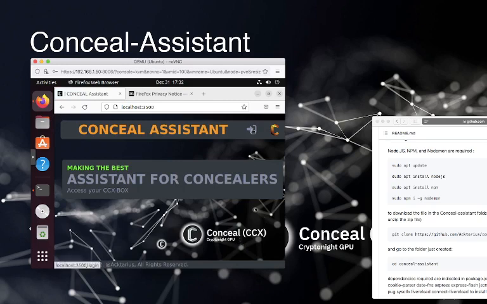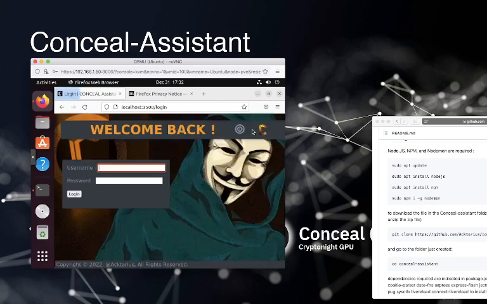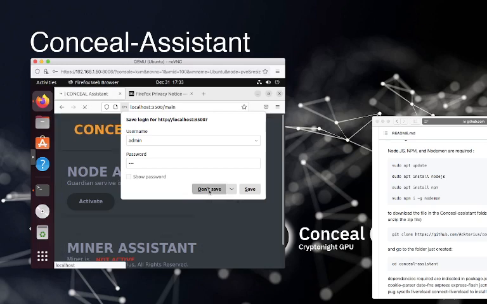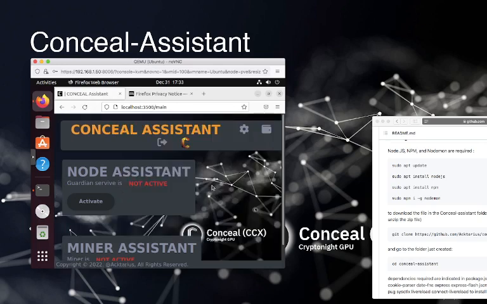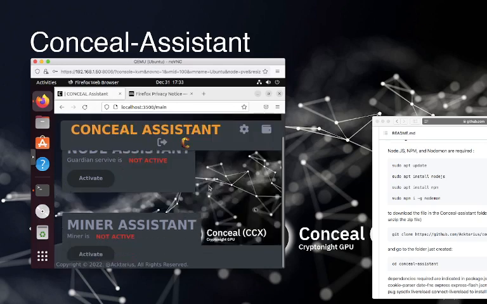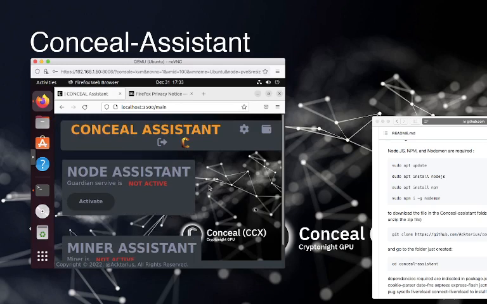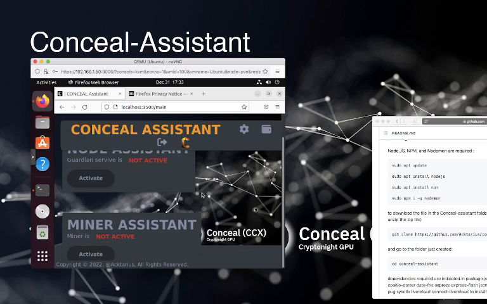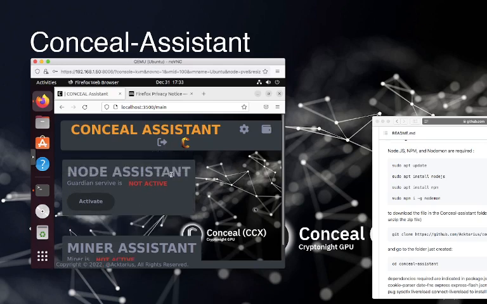Let's log in first. Put our username and our password. And here we've got access to the main page of Conceal-Assistant. Since it's a virtual machine, there's no node running at the moment, no miner running at the moment, so that's why both are showing not active. We would have to install them, of course, to be able to check on their status.